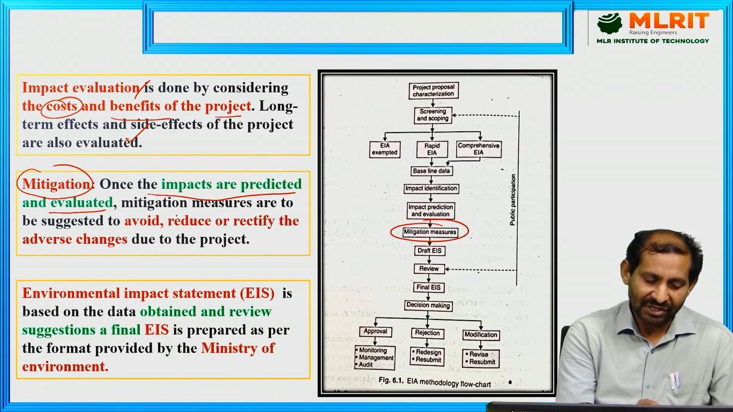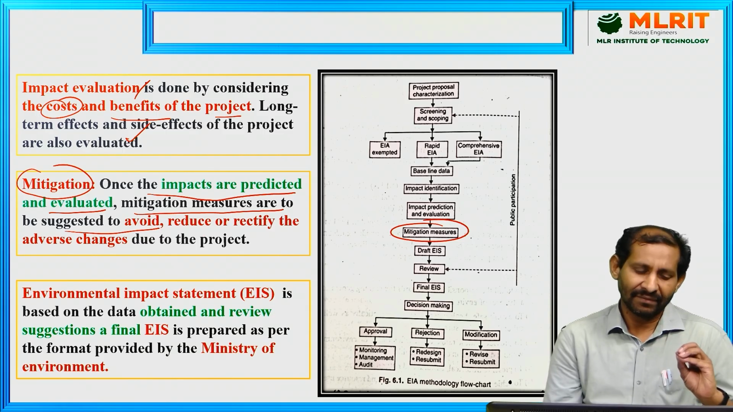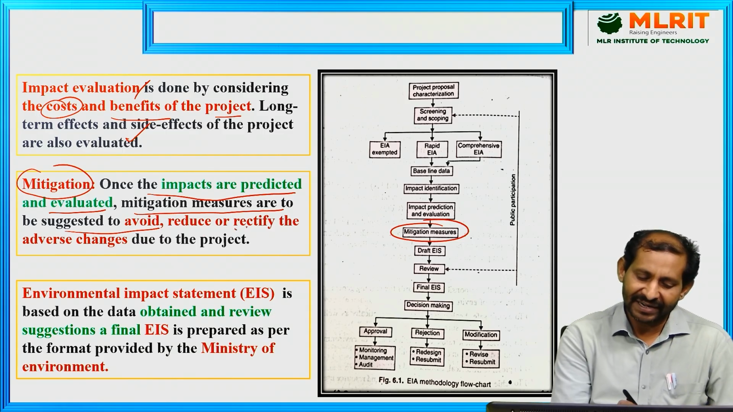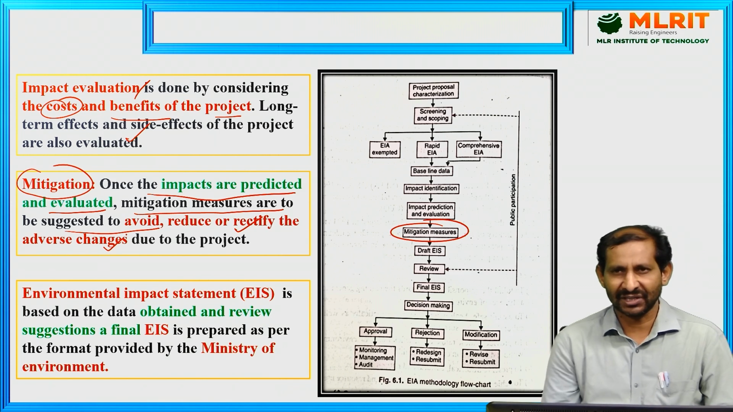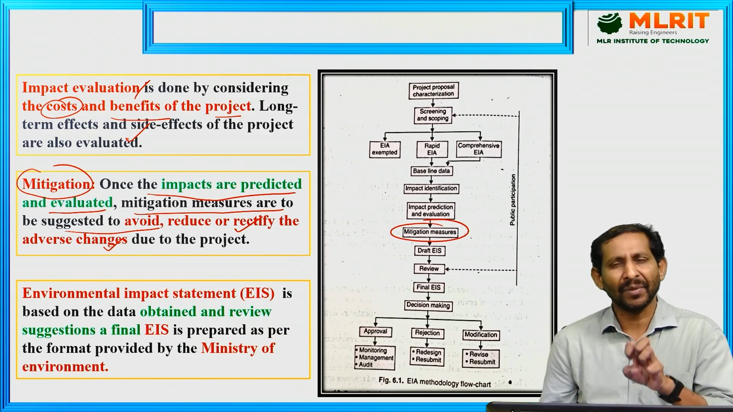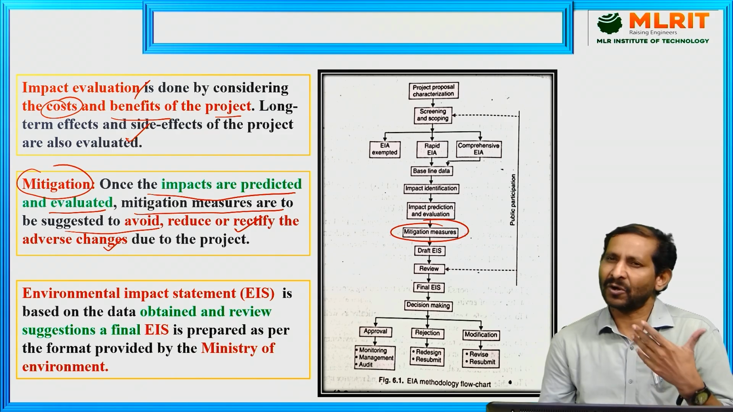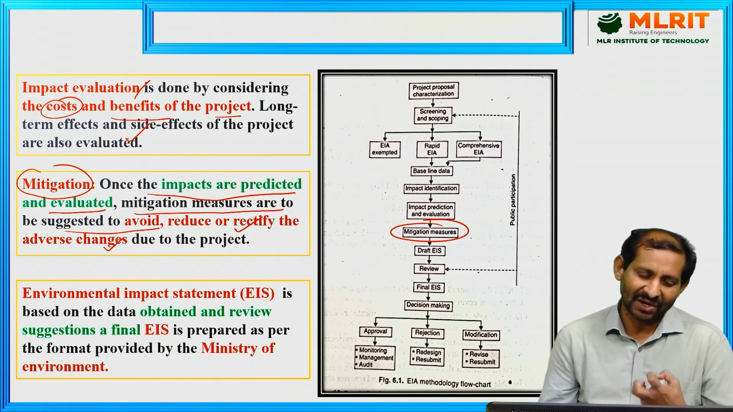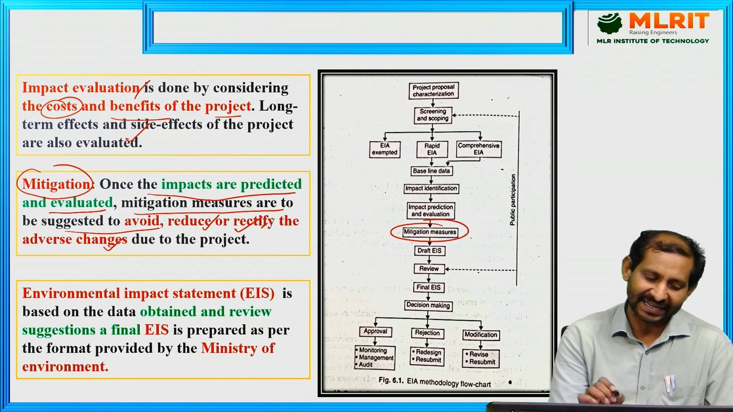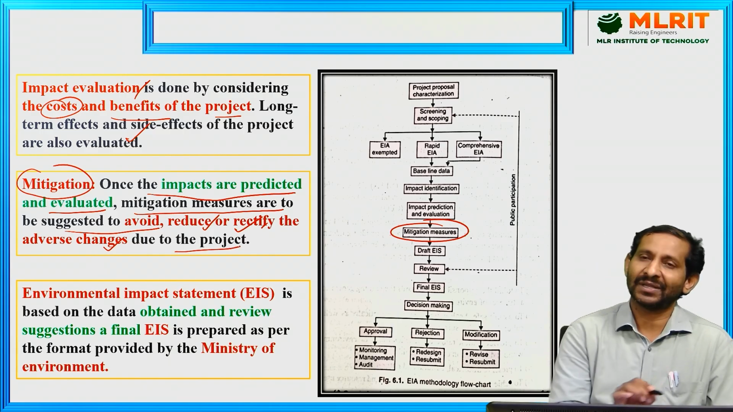Immediately after evaluation, mitigation measures are to be suggested to avoid, reduce or rectify the adverse changes. If any major adverse problems are coming, you must immediately inform that particular area, whether it is human beings, agriculture, climate or soil related. You must take precautionary steps and reduce or rectify the adverse changes due to the project. That is called mitigation.